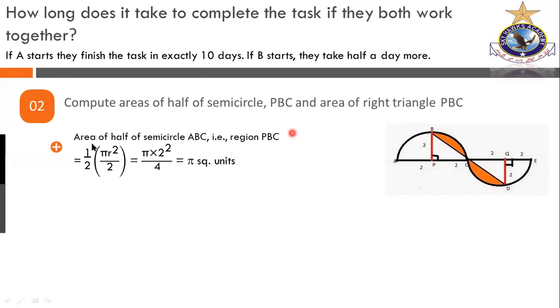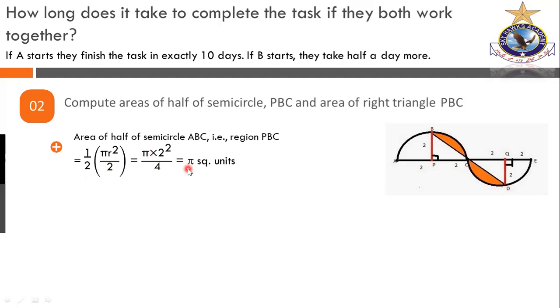We are at this point. Second, compute areas of half of the circle, the semicircle PBC, and the area of the right angle triangle PBC. The area of the semicircle portion, that is the region PBC. We will get this area. This is what I mean to say, that half of pi r square over 4. As you were saying, pi r square, with r squared over 2 and 4, that was the absolutely right idea. So we have pi square units.